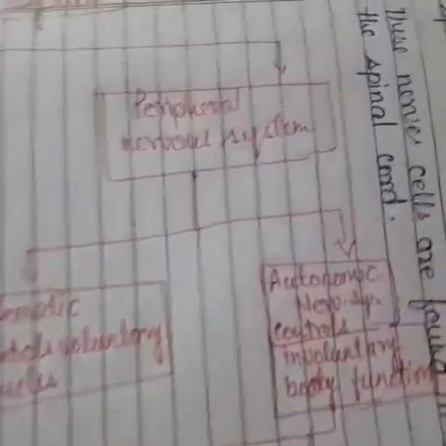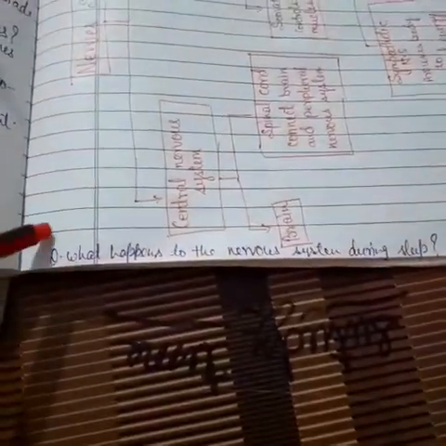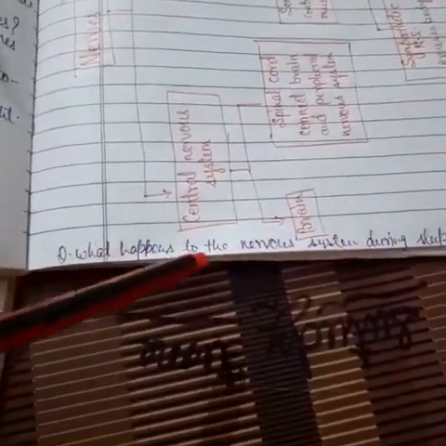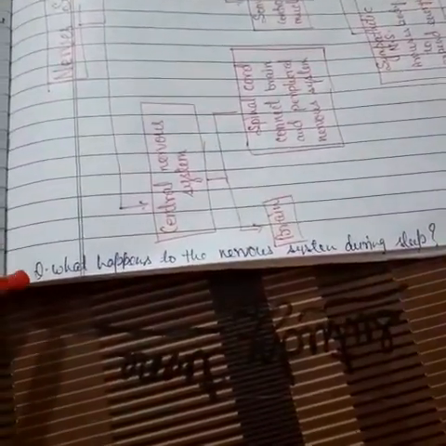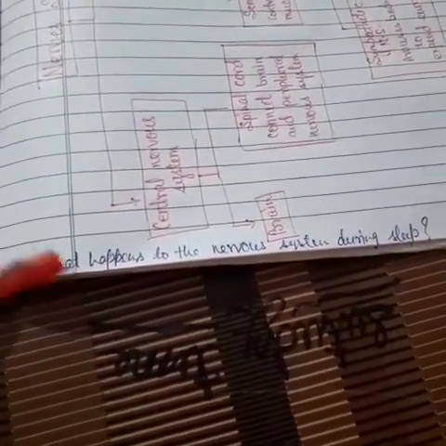Okay class, that is the end of today's session, and today's question is: what happens to the nervous system during sleep? Again I repeat the question: what happens to the nervous system during sleep?